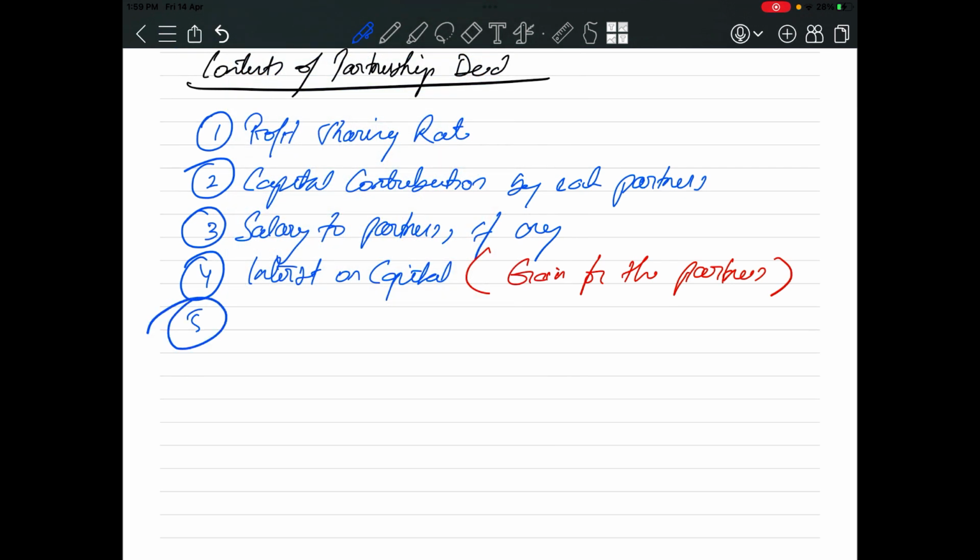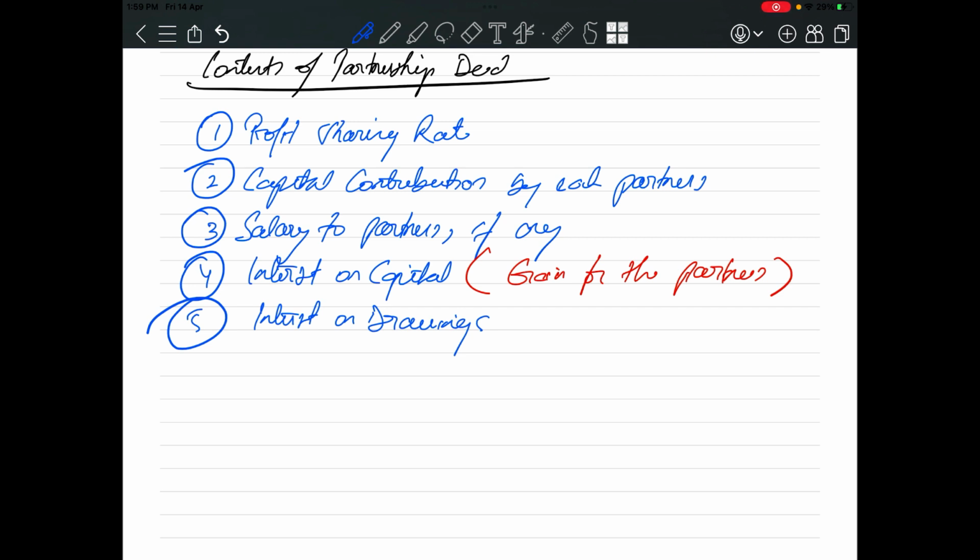Now the fifth point will be interest on drawings. Now what is interest on drawings? First, what is drawings?